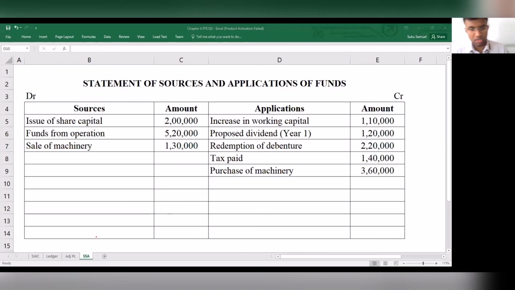Okay, there's a difference of 1 lakh, but unfortunately I'm running out of time as well. So I'll just pick up on this once again in the next class. The last part, the statement of sources and applications of funds, I will be revisiting for you once again in the next class because I'm running short of time.